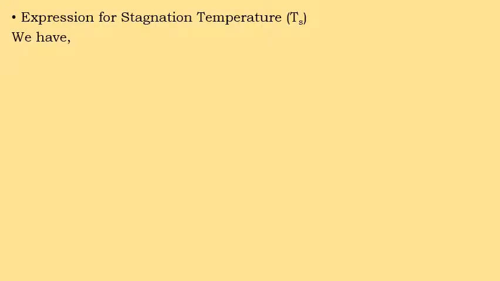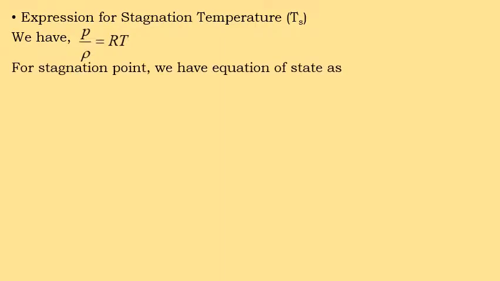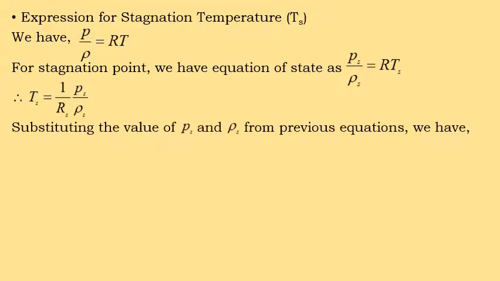The last property of the fluid at the stagnation point is the stagnation temperature, given by Ts. We have P by rho equal to RT. For the stagnation point, the equation of state is Ps by rho s equal to R Ts, so Ts is 1 by R into Ps by rho s.